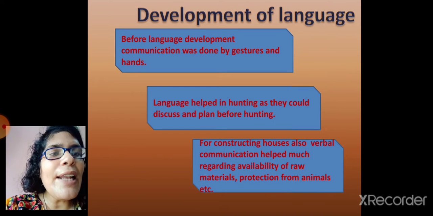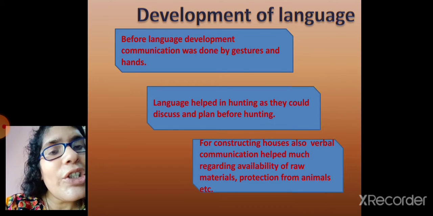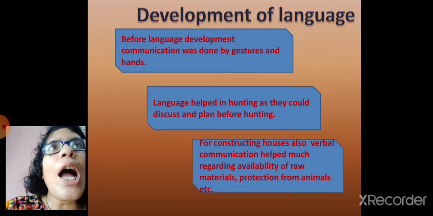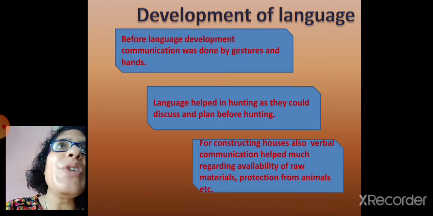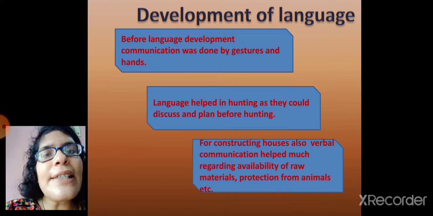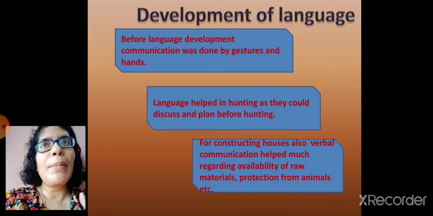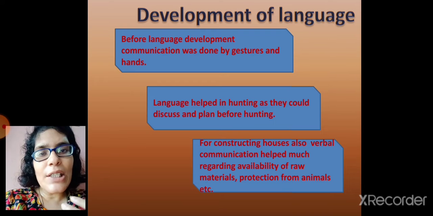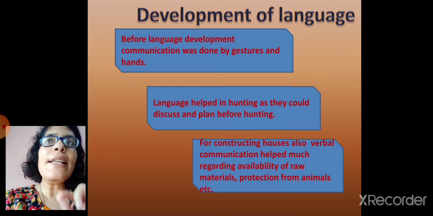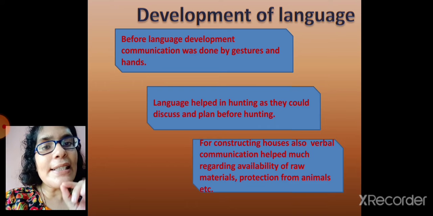Next, see, development of language. This is a very important milestone in the history of human evolution. Before language developed, how did early people communicate with each other? With the help of signs, symbols, that is, gestures. Just like we have a game, no? We don't speak, but we convey our feelings, what we want to say, with the help of our gestures. Similarly, early people, when they did not know how to speak, also communicated in the same manner.